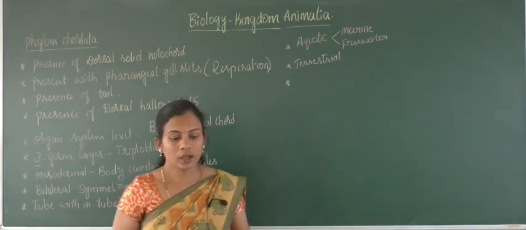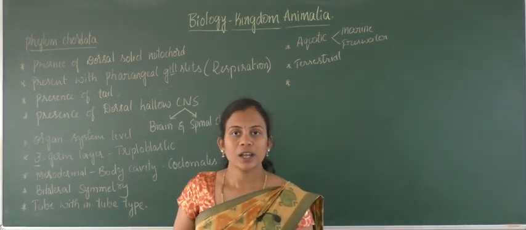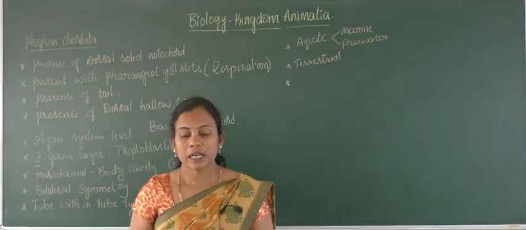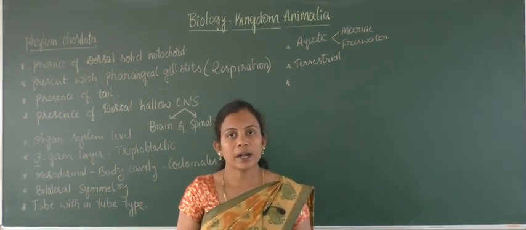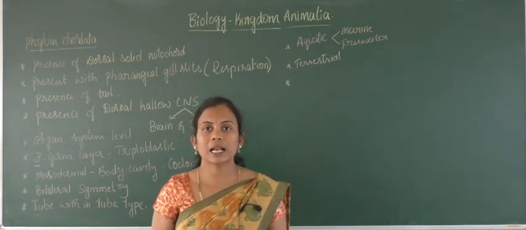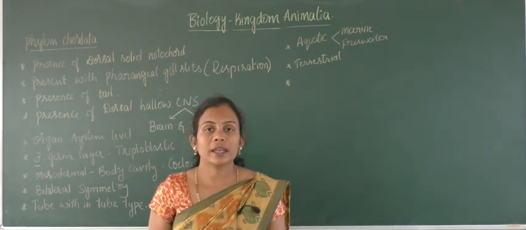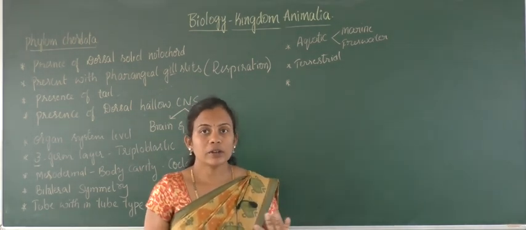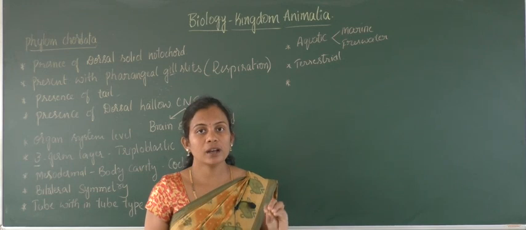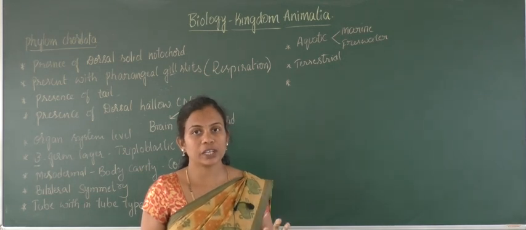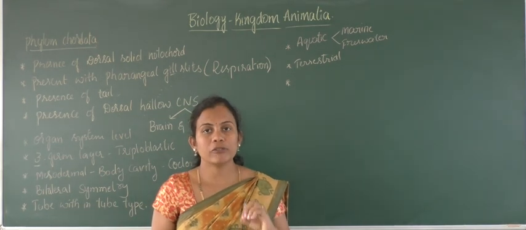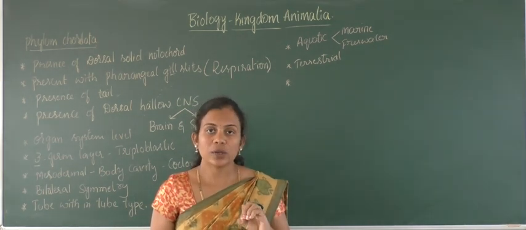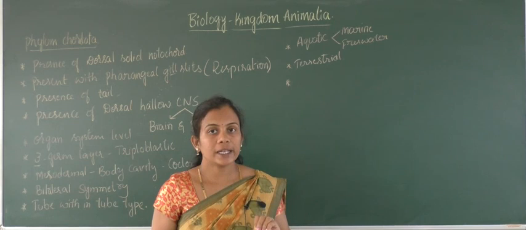When we move to the classification process, it is very clear that we can classify the phylum Chordata into subphylum, class, superclass, then again order. In different ways we can get the clear details of the classification process, and on different bases and properties we can classify the chordates.